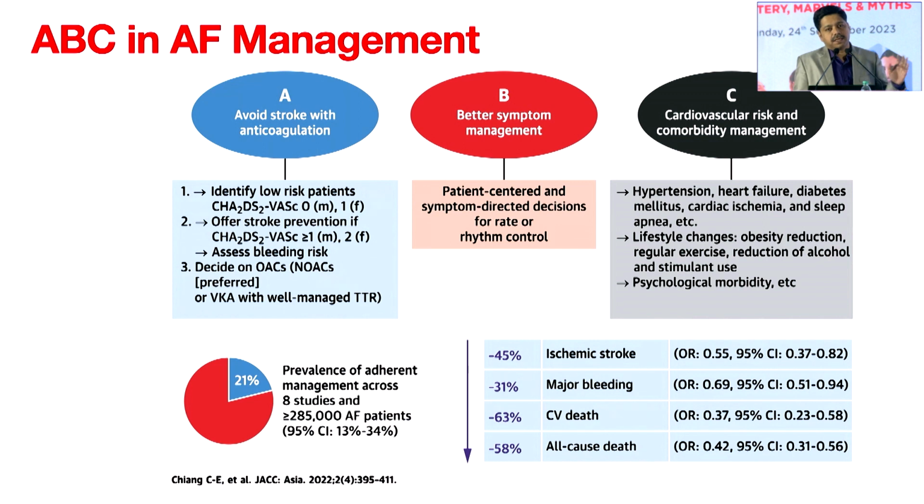Even in developed countries, when 8 randomized trials were analyzed, only 21% of the patients were treated appropriately as per the guidelines. When they are treated appropriately with stroke prevention and comorbidity management, ischemic stroke comes down, bleeding comes down, and they get mortality benefits. But even in developed countries, only 20% of the patients have been treated appropriately as per the guideline.